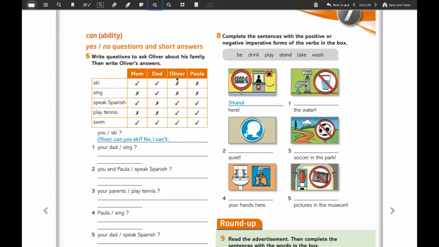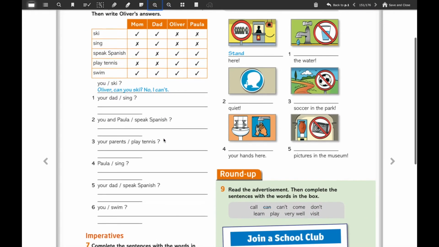And you're going to Oliver ski and you have a cross. So that cross means that it is a negation. No. Oliver is answering, so no, I can't. Okay, you have to do the same with the whole sentence that you have there from 1 to 6.